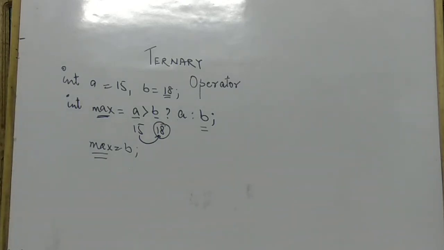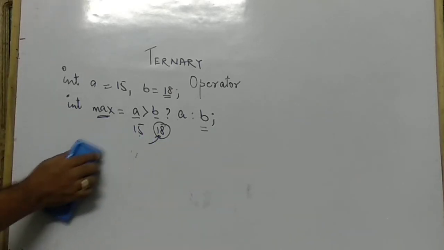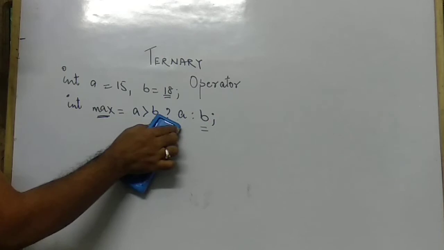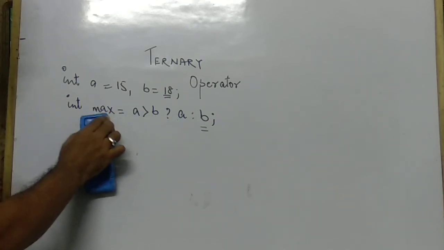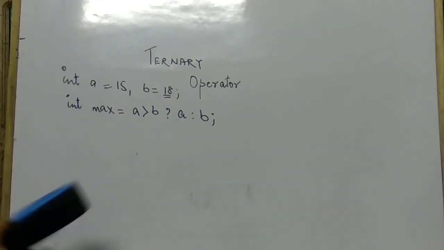Now in board examinations, the question comes to convert an if else statement into a ternary operator statement and a ternary operator statement into an if else statement. So how do we convert a ternary operator into an if else statement and vice versa? Consider the same example. Int max and the statement.